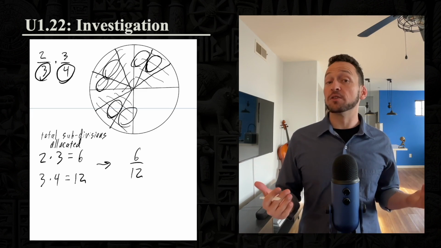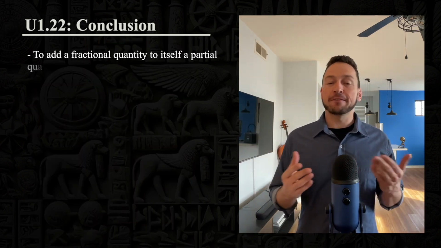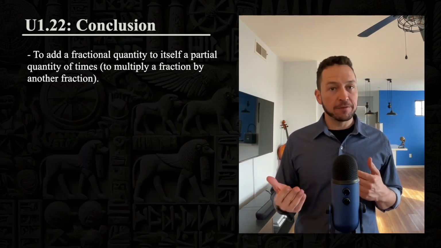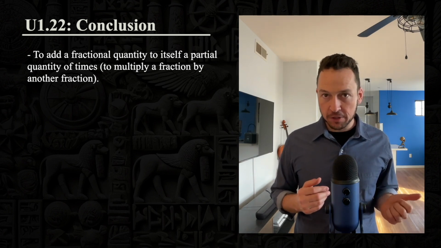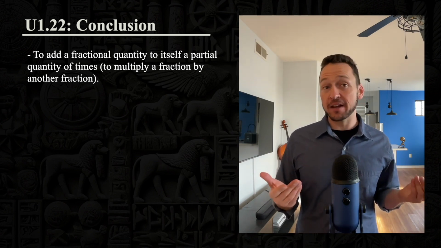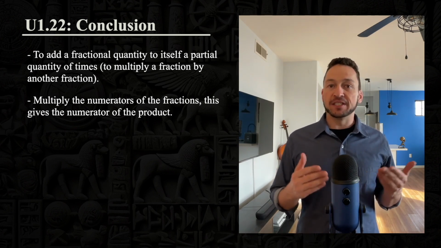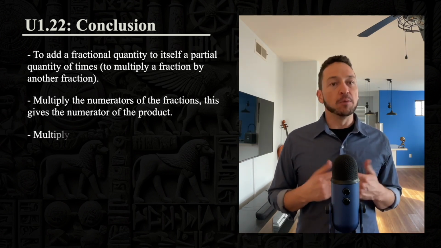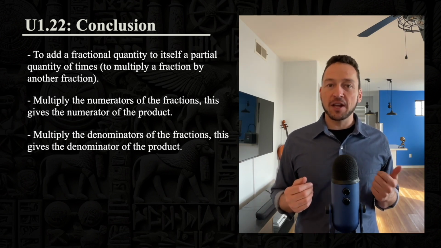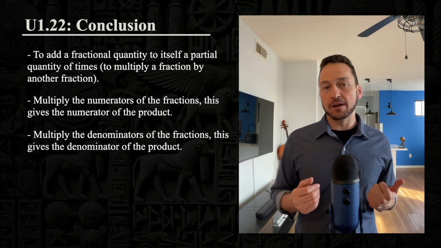So that's the general argument. Conclusion. To add a fractional quantity to itself a partial quantity of times, or to multiply a fraction by another fraction, simply multiply the numerators of the fractions. This gives the numerator of the product. Multiply the denominators of the fraction, and that gives the denominator of the product.